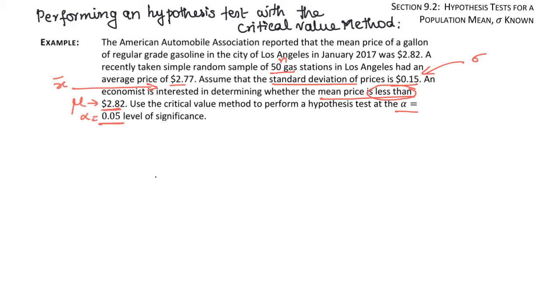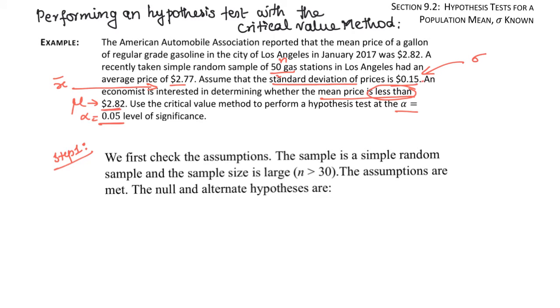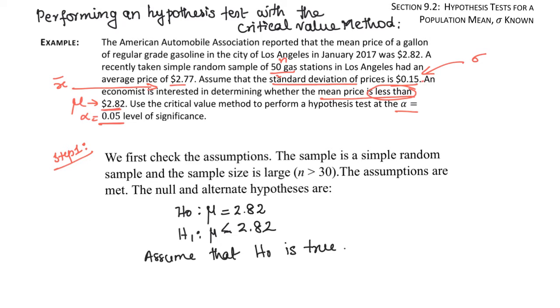We have a simple random sample, the sample size n is 50, which is greater than 30, and sigma is also given. So the assumptions are met. So the null hypothesis is... At this point we assume that the null hypothesis is true. Next step is to find the critical value at the given significance level.